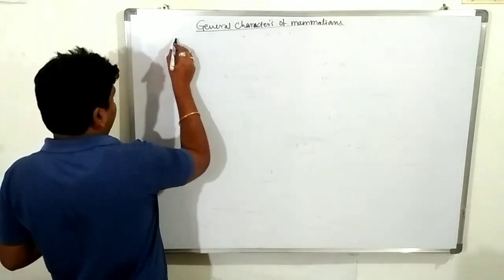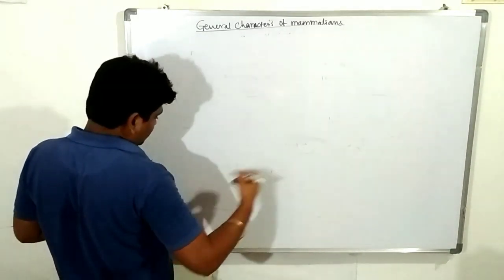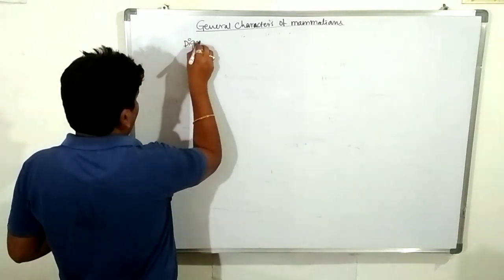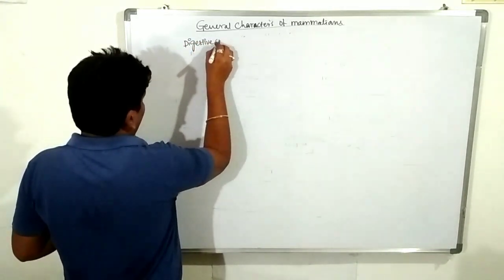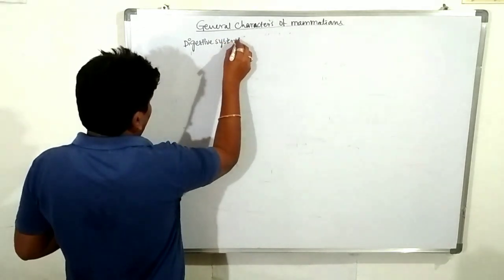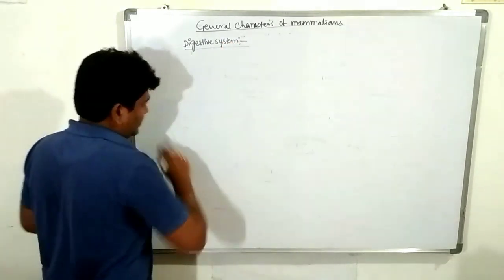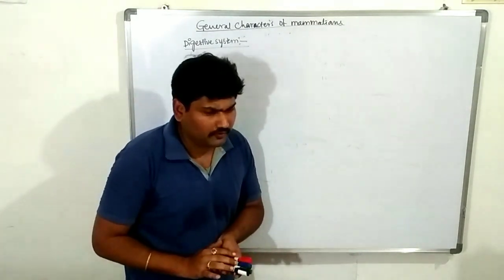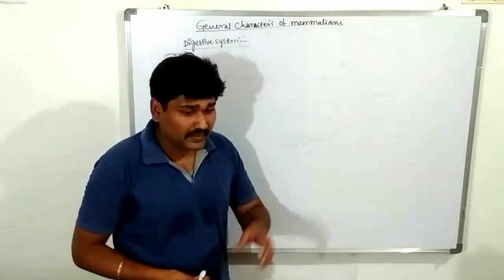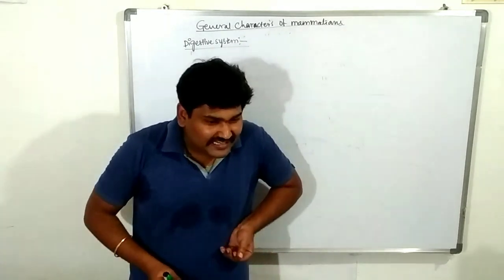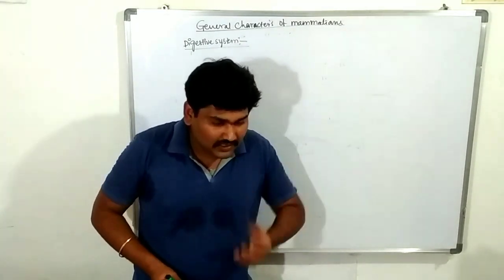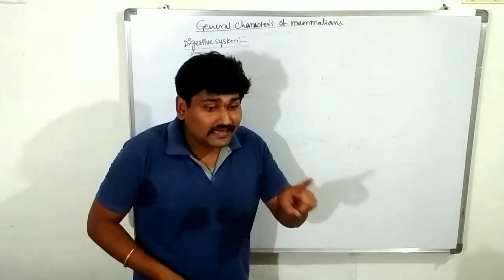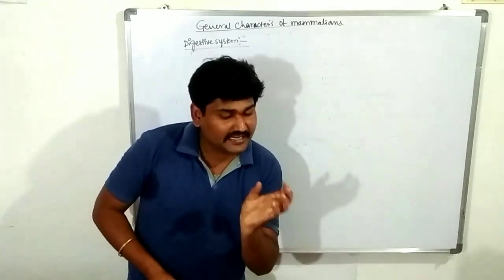Very important characters are there. Next one is the digestive system. To compare with the remaining individuals, just before we discussed the aves, the birds. The birds contain a gizzard, a muscular organ. The muscular organ that is not a stomach is present, and that is called the gizzard.